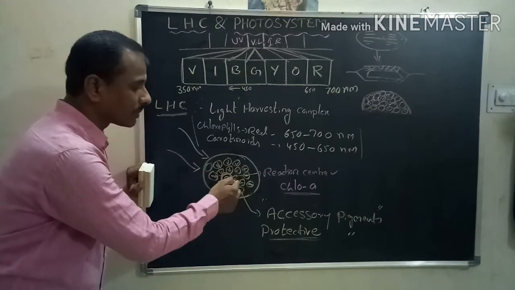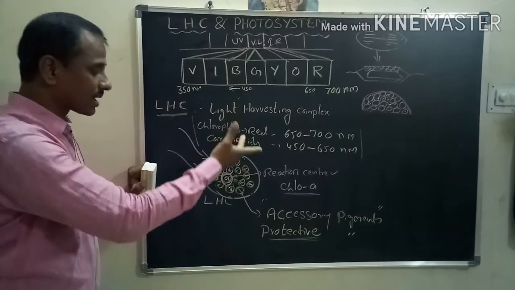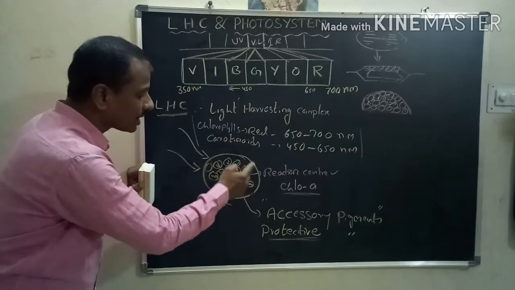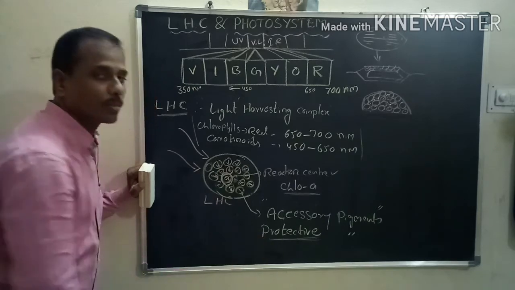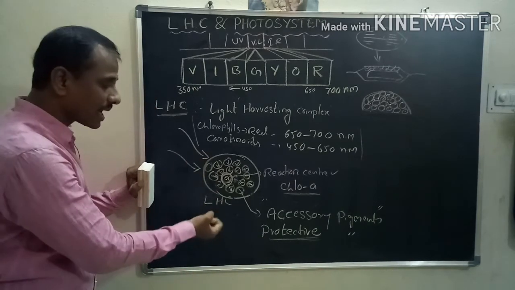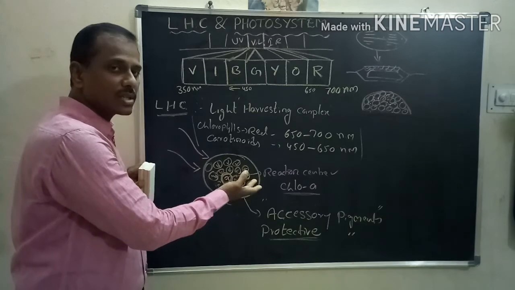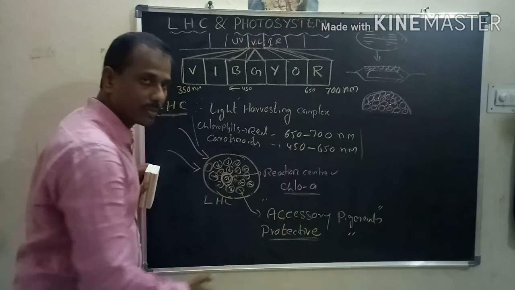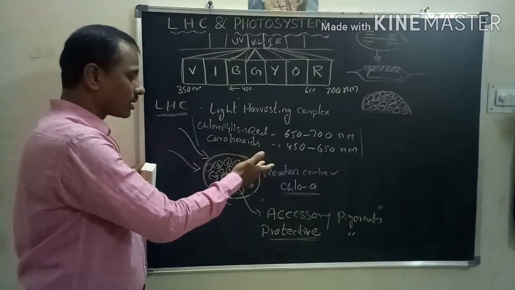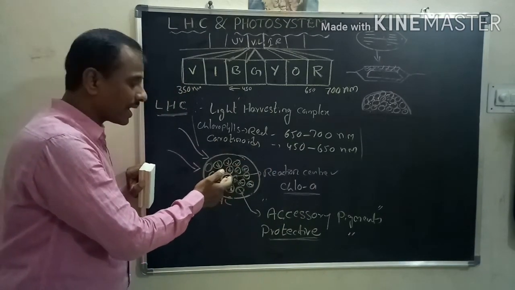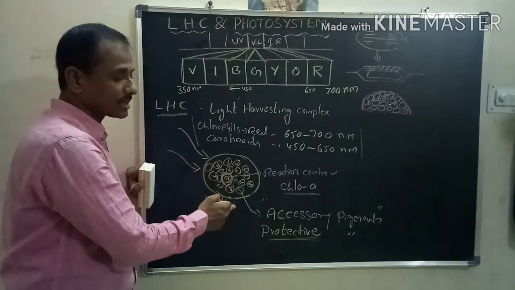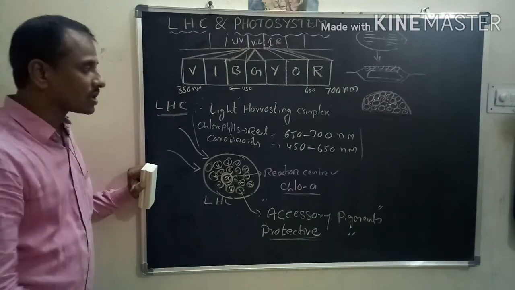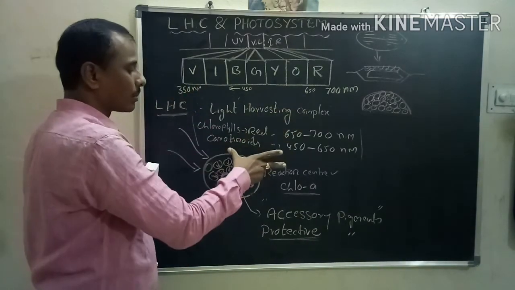These accessory pigments receive the excess light so that it will be saved, so all these pigments are called protective pigments. They receive the light energy and supply it to the reaction center, that means they help in the light reaction, so they are called accessory pigments. So this is about the light harvesting complex.